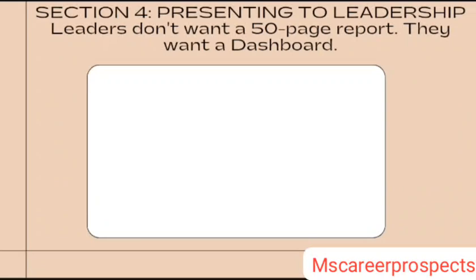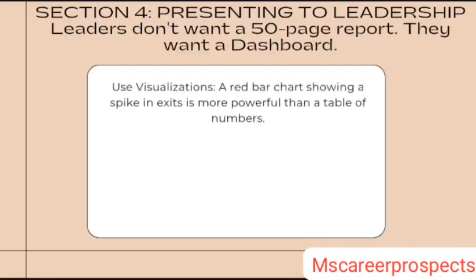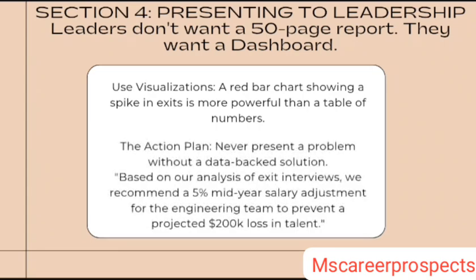Leaders don't want a 50-page report. They want a dashboard. Use visualizations. A red bar chart showing a spike in exits is more powerful than a table of numbers. The action plan: never present a problem without a data-backed solution. Based on our analysis of exit interviews, we recommend a 5% mid-year salary adjustment for the engineering team to prevent a projected $200,000 loss in talent.